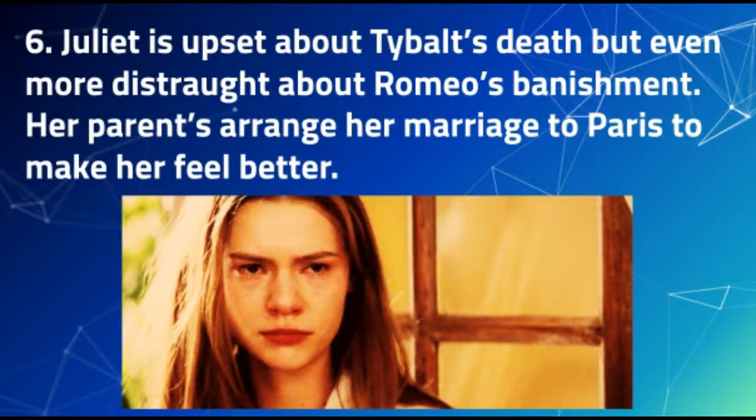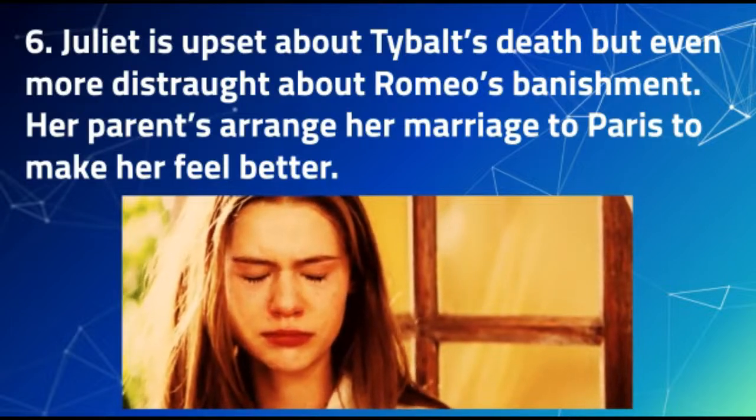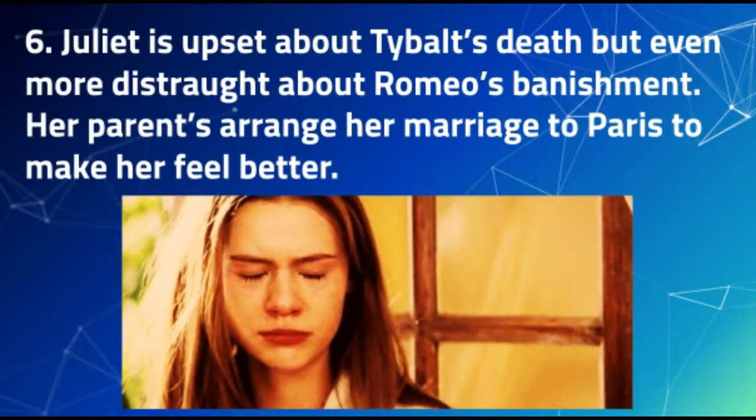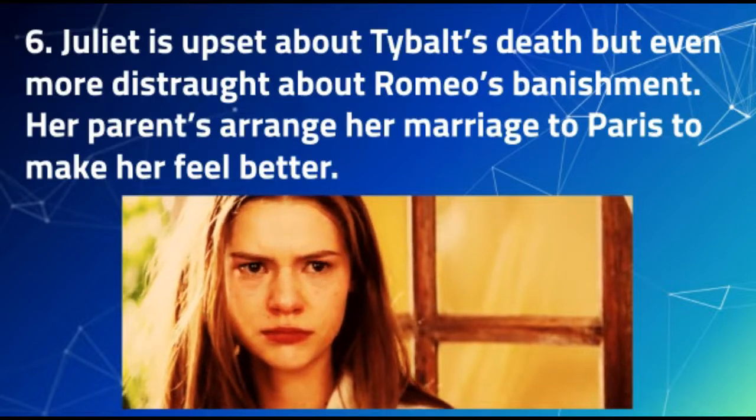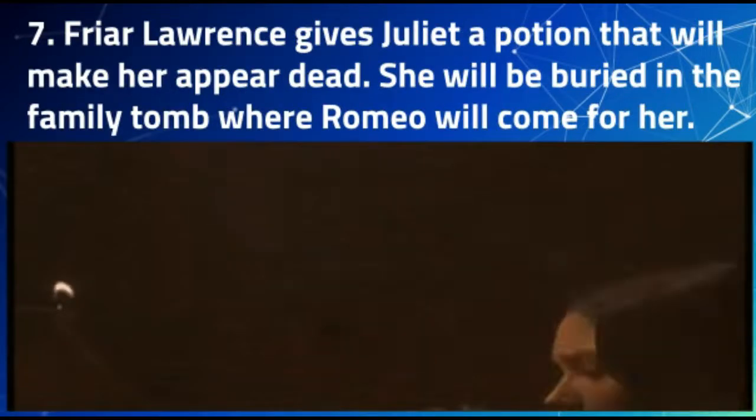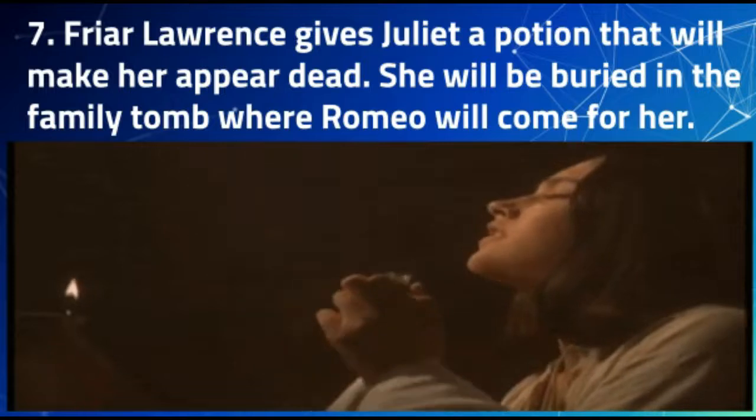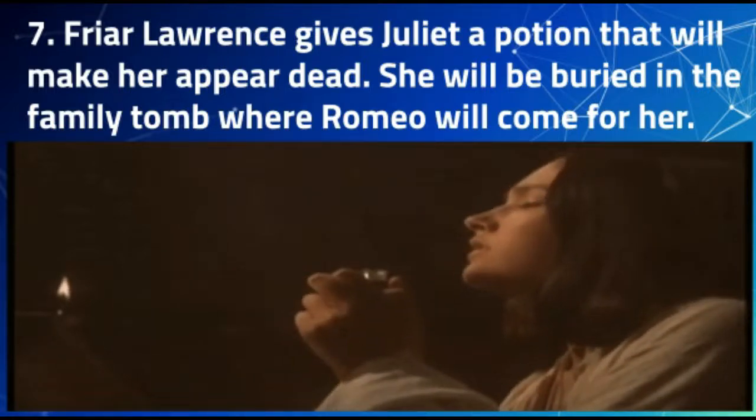You know, because that's what we all want when we're grieving, is to have our parents force us into a marriage with somebody we don't want to be married to. Fun times. So a big problem here for Juliet is that she is already married to somebody else. So this brings us to plot point 7.